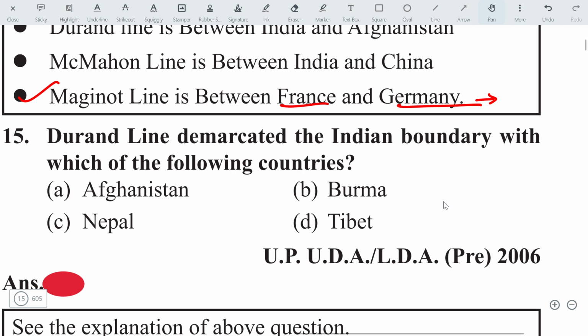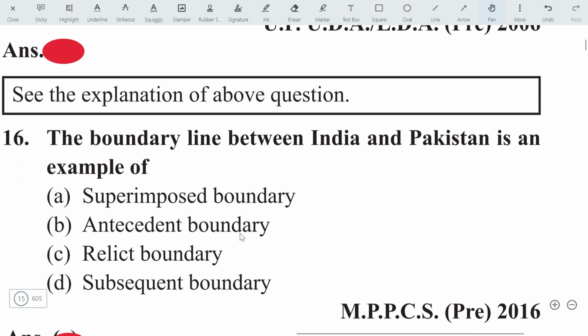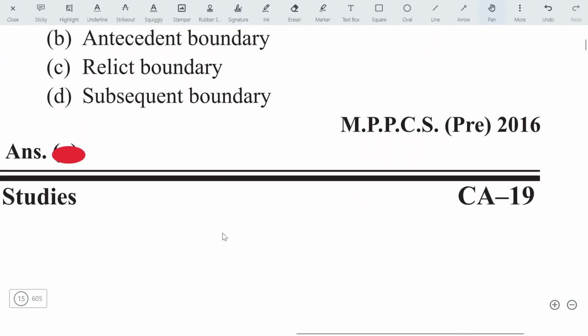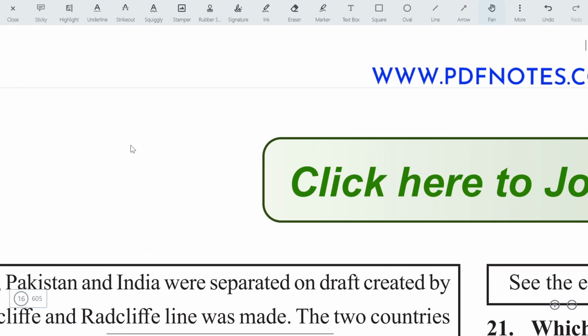The Durand Line demarcated the Indian boundary with which of the following countries? It is demarcated between India and Afghanistan. Move on to the next question. The boundary line between India and Pakistan is an example of a superimposed boundary, because it is man-made. Some boundaries are natural boundaries, but this one is man-made and it is called superimposed. Let's move on to the next question.